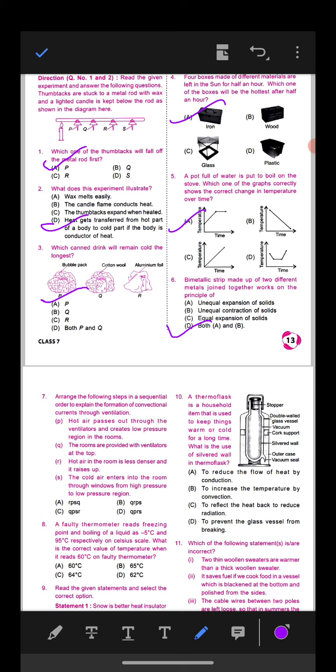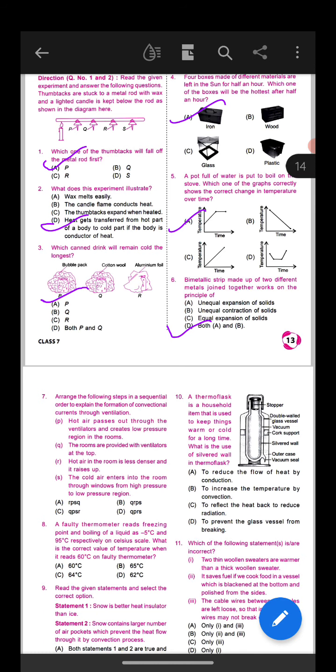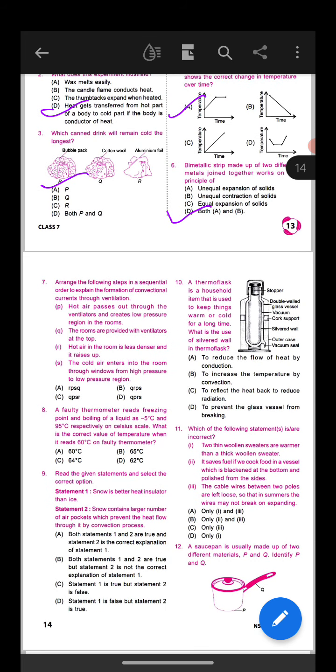The principle involved in a bimetallic strip is unequal expansion or contraction of different metals on heating or cooling. So each and every metal has its own contraction and expansion rate. Okay.